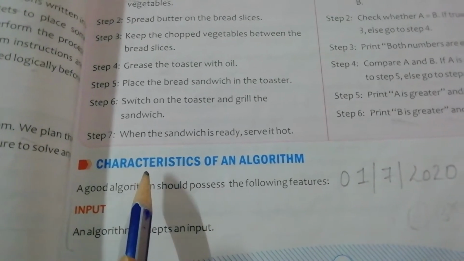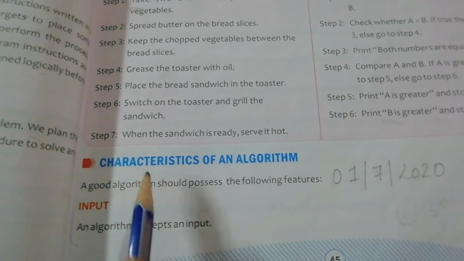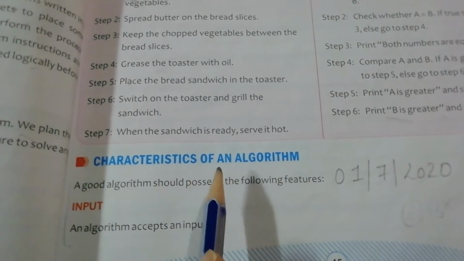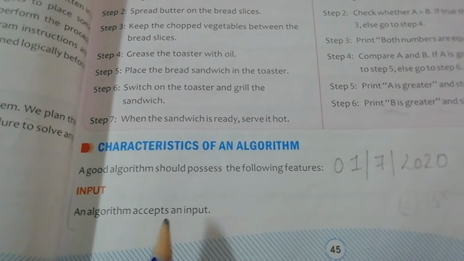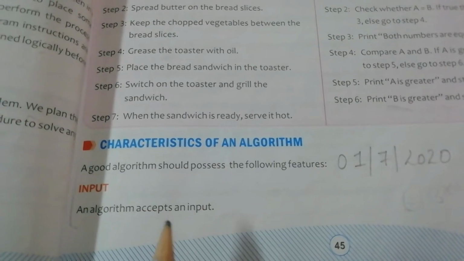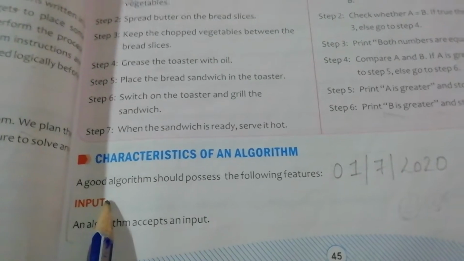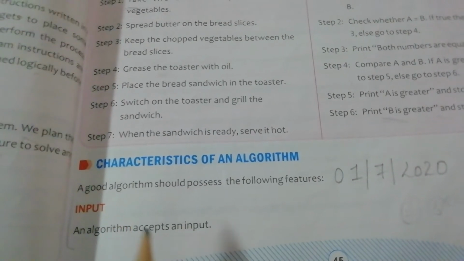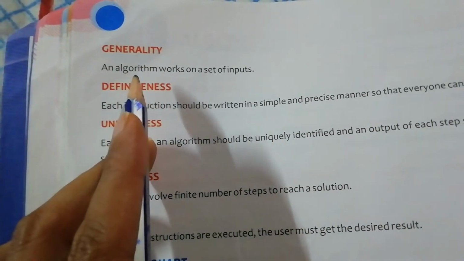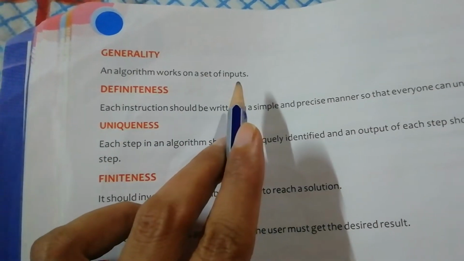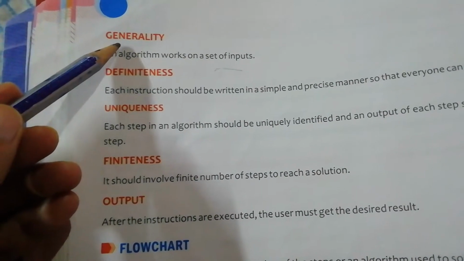So here we have the characteristics of an algorithm. What is characteristics? Characteristics means features. What are the features of an algorithm? Number one is input. An algorithm accepts an input. It is very important that before you design an algorithm you must have an input. After this, number 2 is generality. Generality means an algorithm works on a set of inputs. So a set of inputs is called generality.